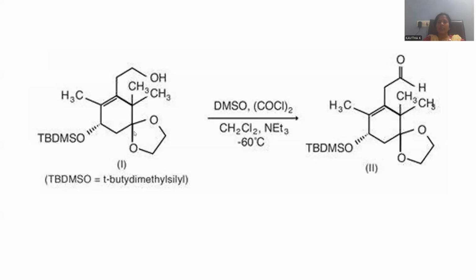This is the way. Whenever we see the structure, it looks very complicated. It seems not possible to solve this one. But if the concept is clear to you, if the Swern oxidation is known to you, not only Swern oxidation but in terms of reagents, we have to understand what reagents give rise to what kind of product. That will be achieved by practicing multiple examples. This is the way primary alcohol gives rise to aldehyde as the product by means of Swern oxidation.